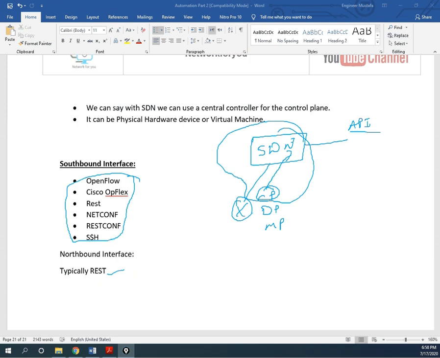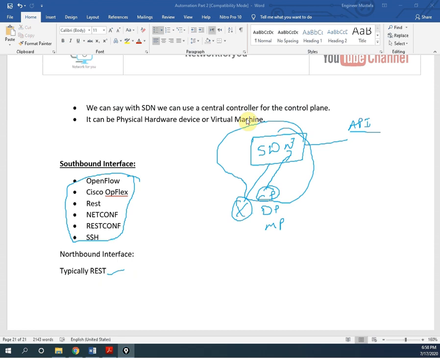You can say in simple words, in a traditional network, we use the distributed model for control plane protocols like OSPF, EIGRP, and we use a different plane for a different operation. But with the help of SDN, we use a centralized controller for the control plane. Means the control plane of the router and switches we control with the help of a centralized controller.